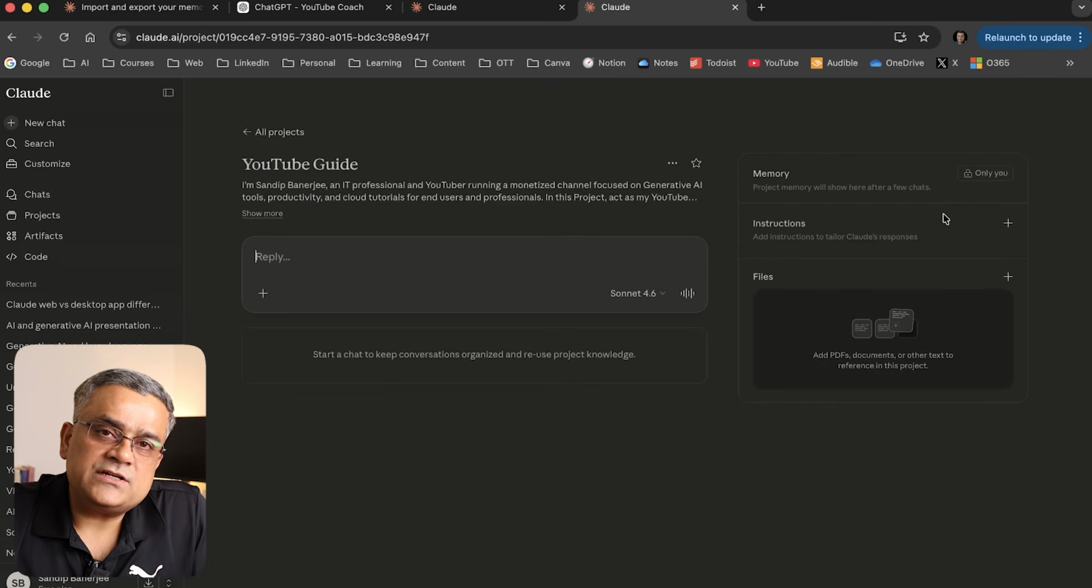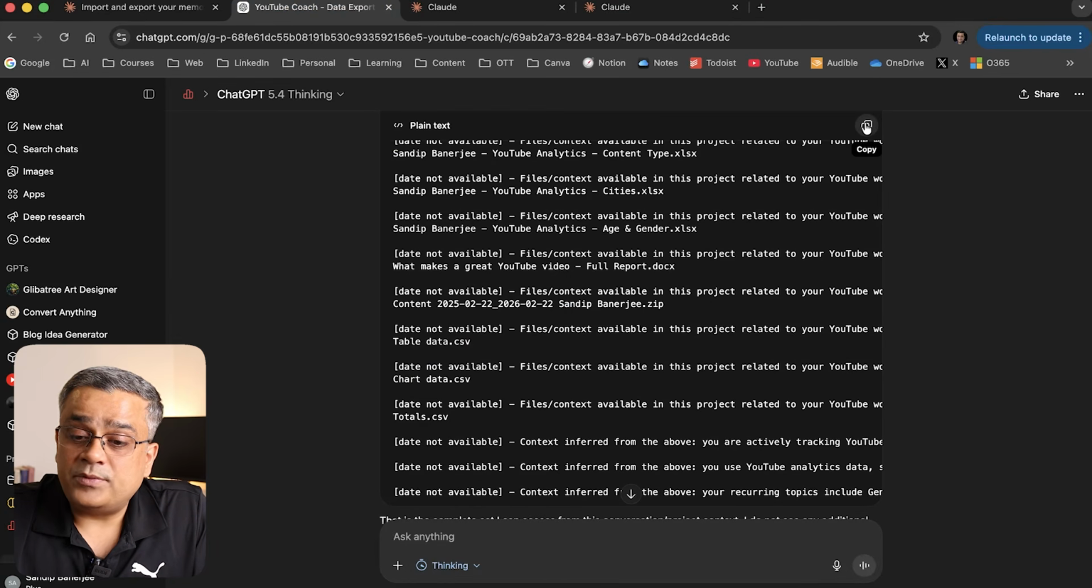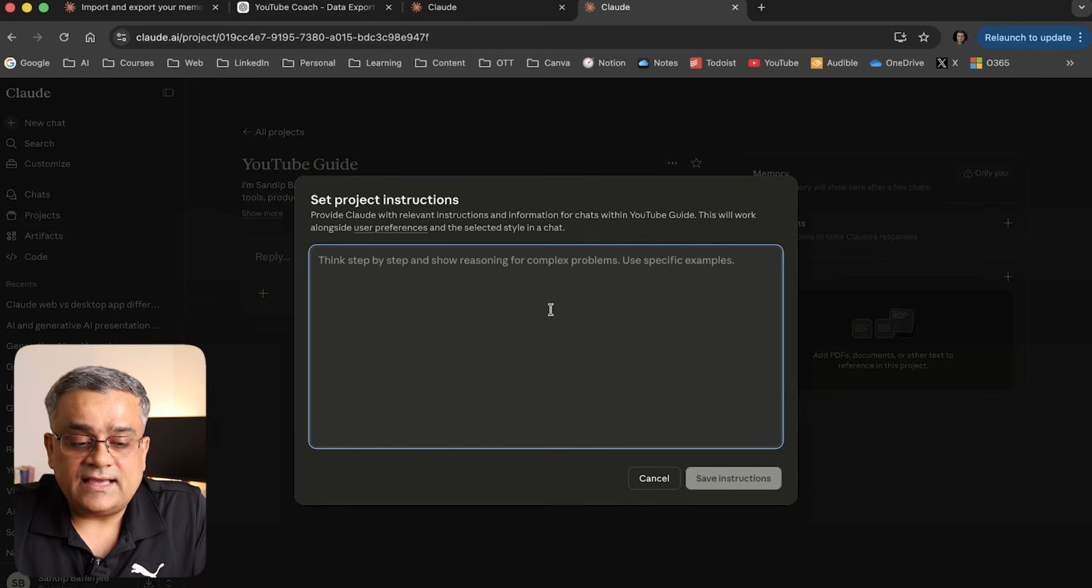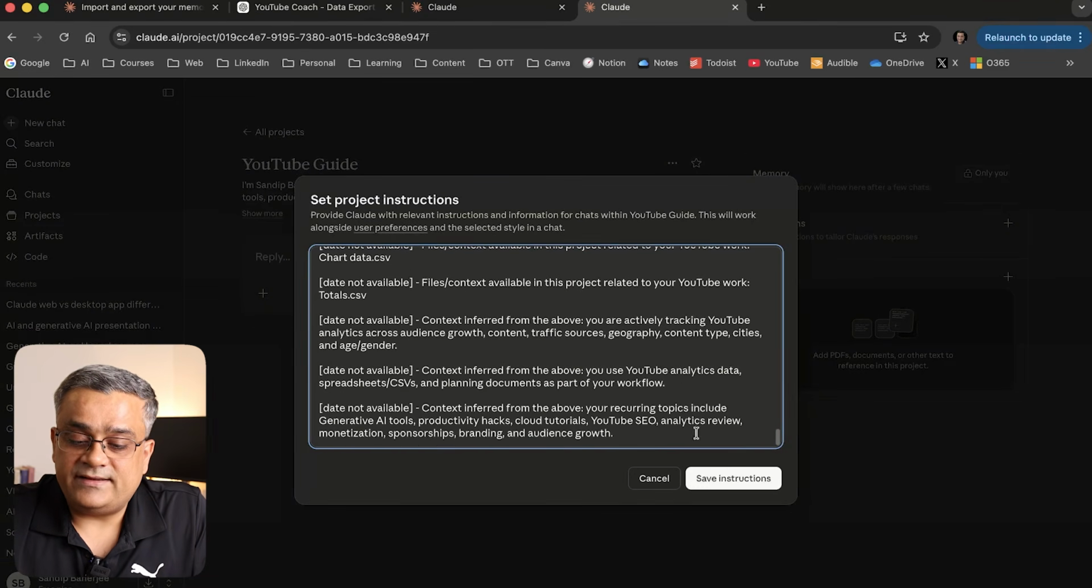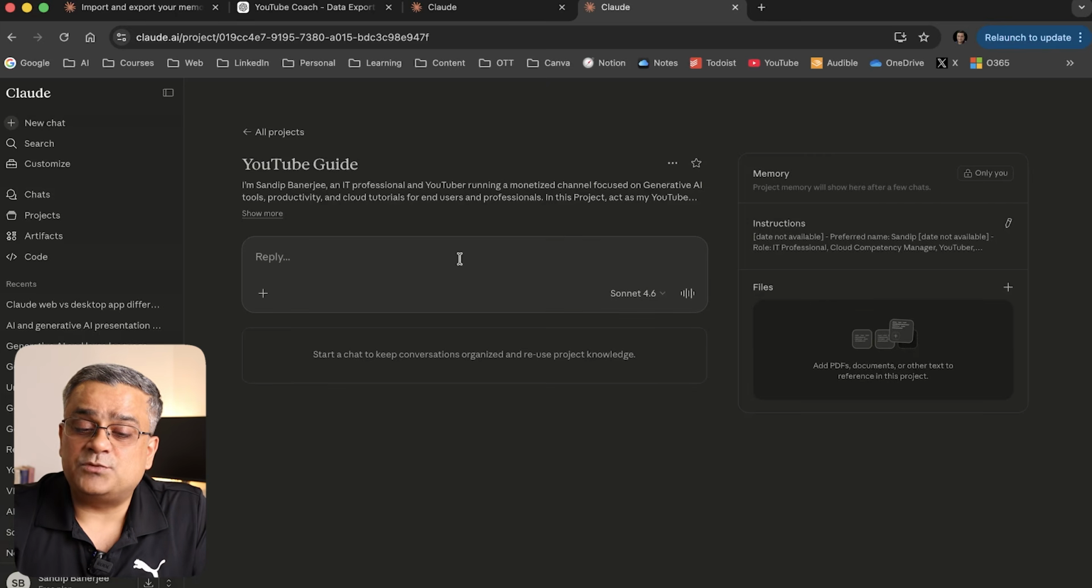Now once the project gets created, if I click on this particular option, I copy the same data which it generated earlier, and then I can click on instruction, paste the entire details there, and save the instruction. Now memory, you can see it's currently locked. Once you start interacting in this project, this particular option will get enabled. So this is the way you will be able to migrate from ChatGPT to Claude using just a couple of prompts.